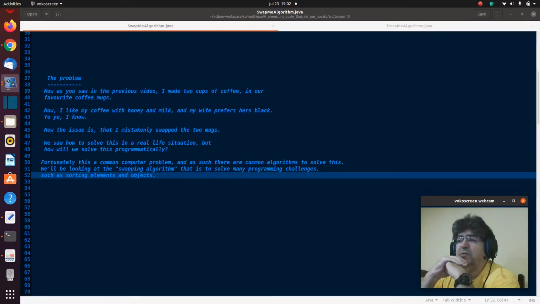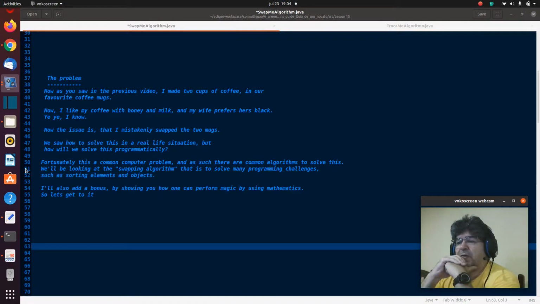Fortunately, this is a common computer problem, and as such there are many common algorithms to solve this. We'll be looking at the swapping algorithm, which is used to solve many programming challenges such as sorting elements and objects. I'll also add a bonus by showing you how one can perform magic by using mathematics. So let's get to it.